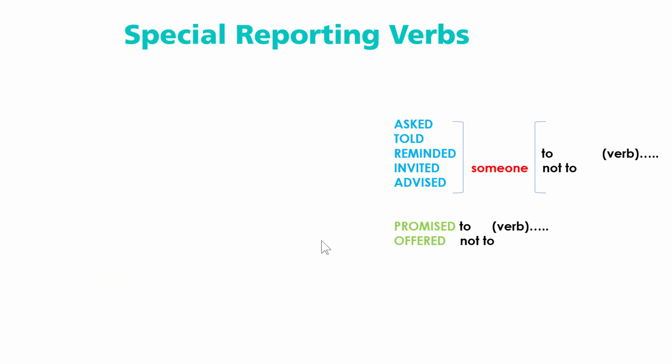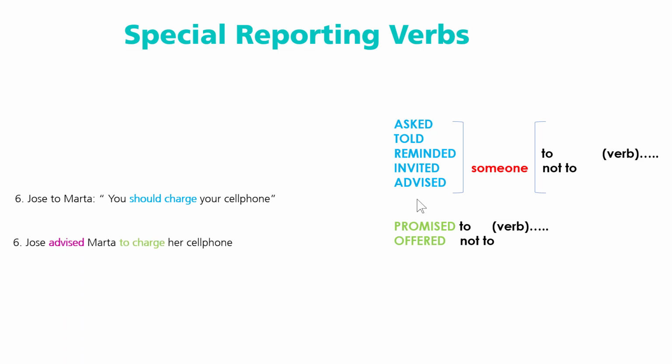It says Jose to Marta, you should charge your cell phone. Okay, you pay attention here, guys. We have should. So this is simple. It's like a piece of advice. So obviously advised is better in this case. So you can say Jose advised Marta to charge her cell phone. Okay, let's see another one.